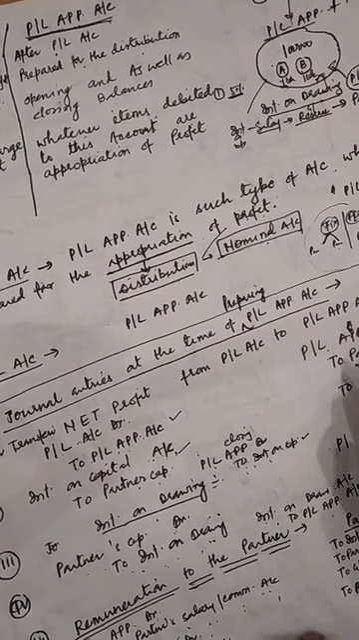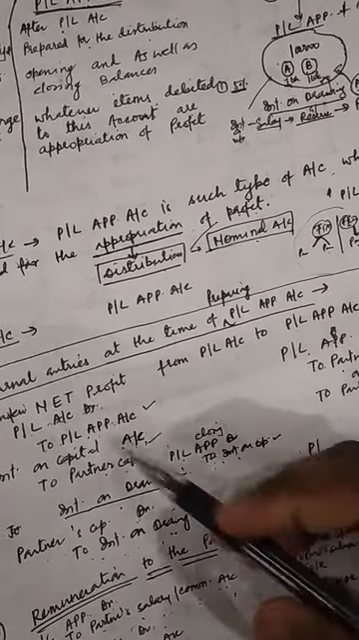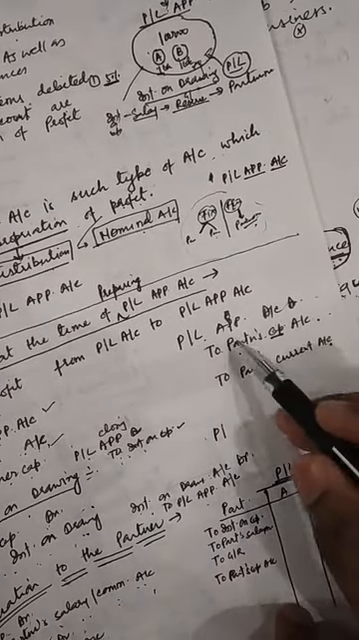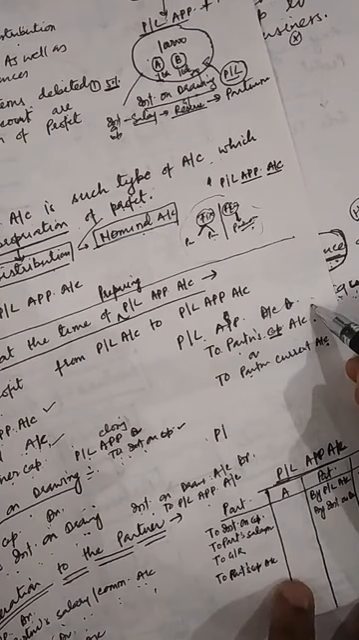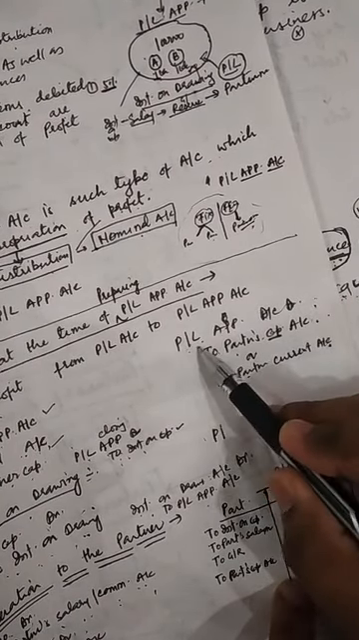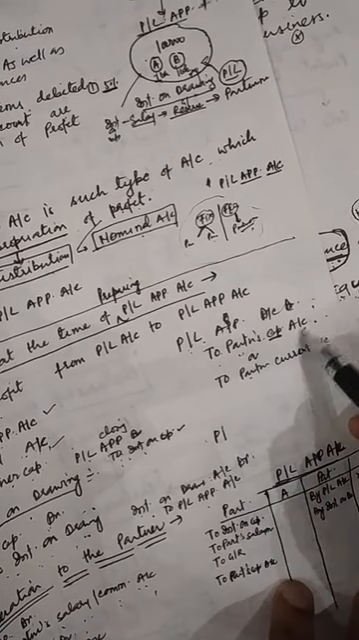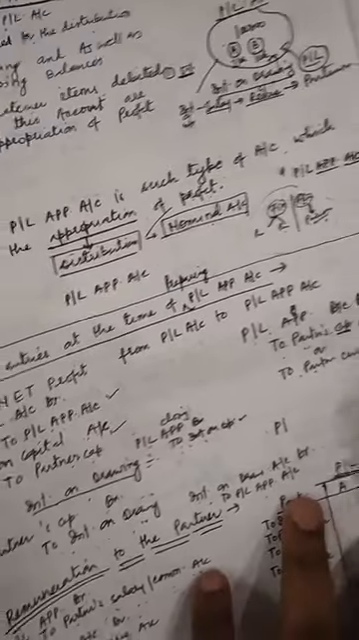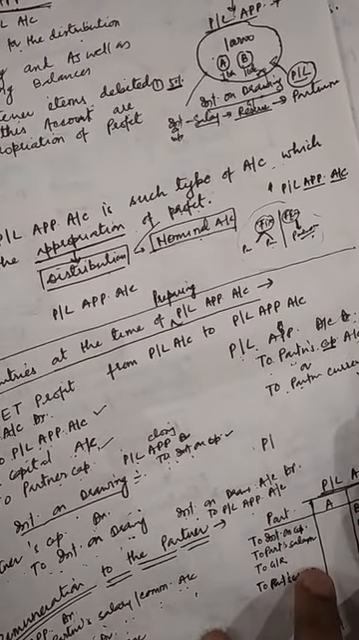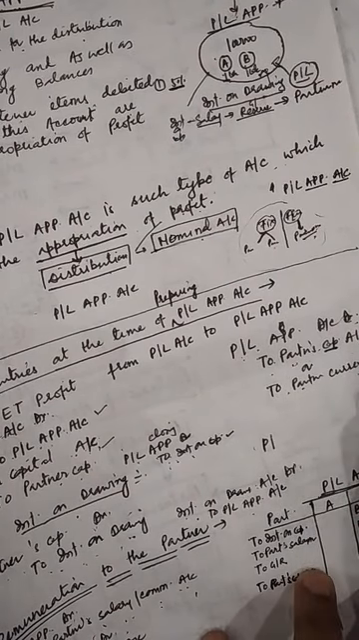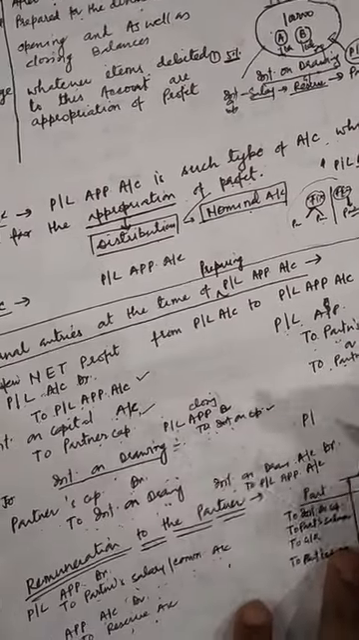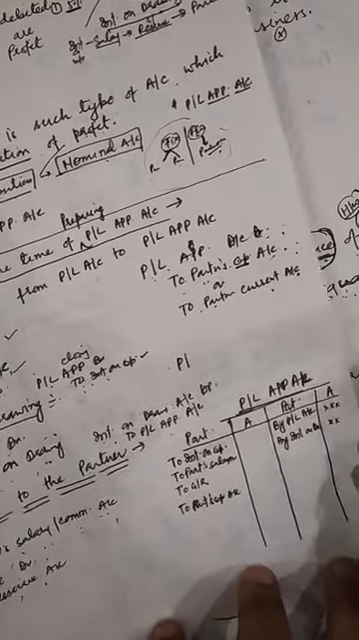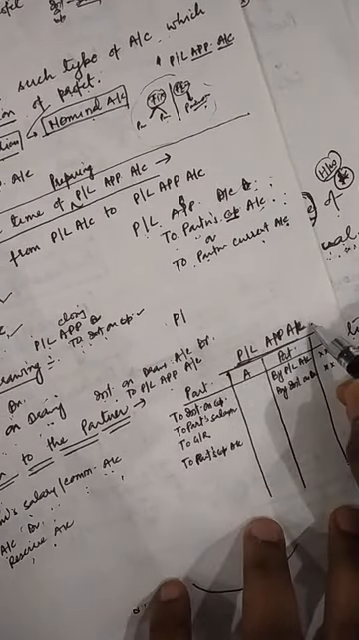And last, after the appropriation of all these items, if profit remains, it will be distributed to the partners' capital accounts. The entry will be PL appropriation account debit to partners' capital account or partners' current account. Whatever profit remains from the appropriation will be transferred to the partners' capital account. Okay, after passing all these entries, we will prepare the PL appropriation account.